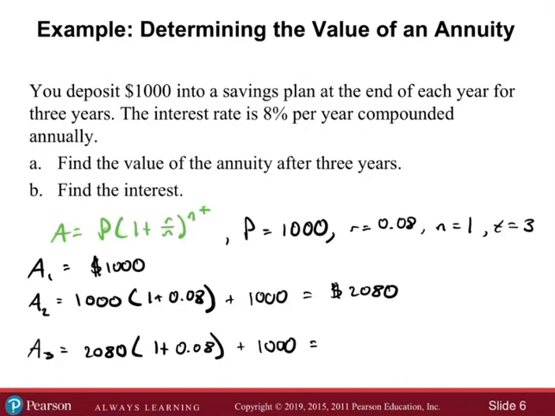Let's see, I might need my calculator for that. Hey, Google, what's 2080 times 1.08 plus 1,000? 2080 times 1.08 plus 1,000 is 3,246.4. I think that's what she said.